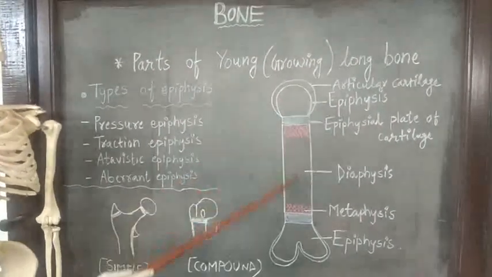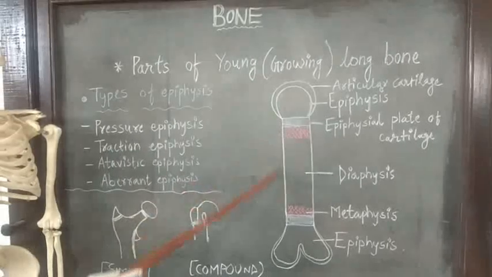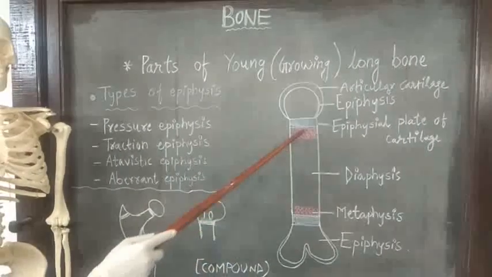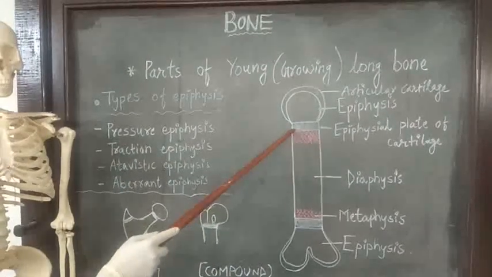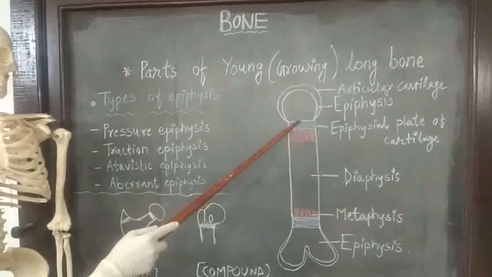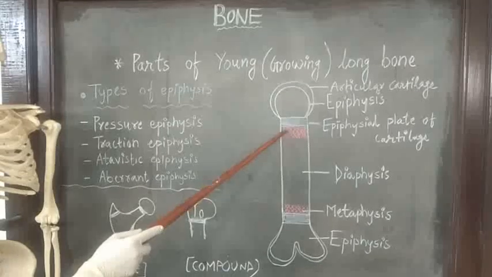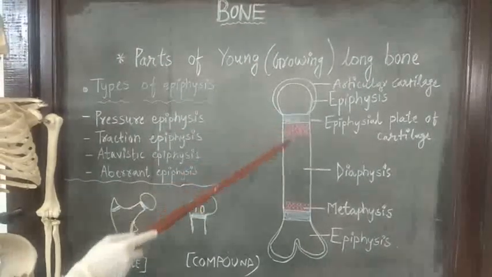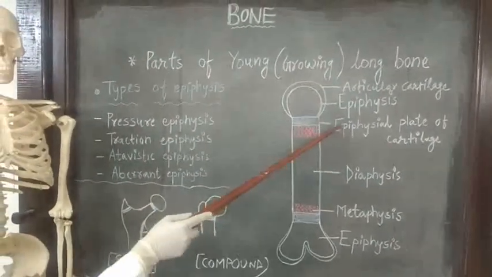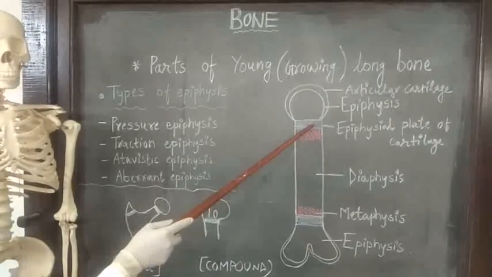The long bone grows in length with the help of proliferation of cells present in the epiphyseal plate of cartilage. As long as bone grows in length, epiphyseal plate of cartilage persists.